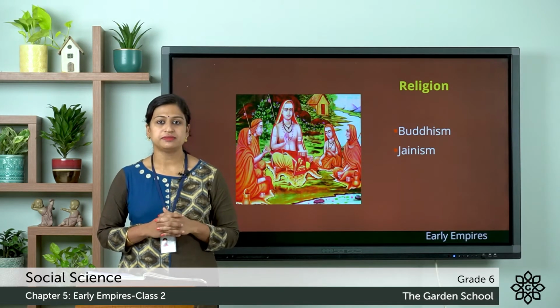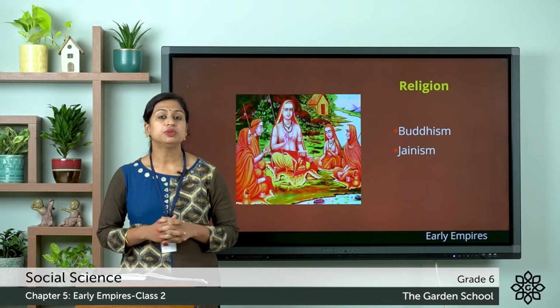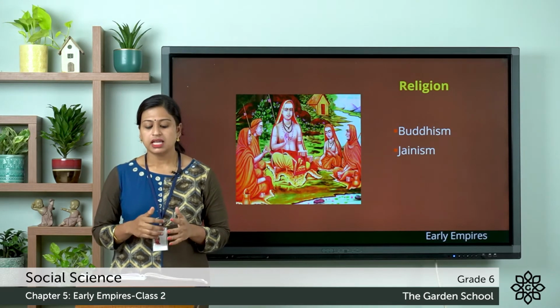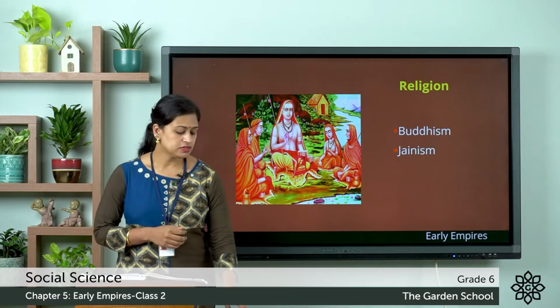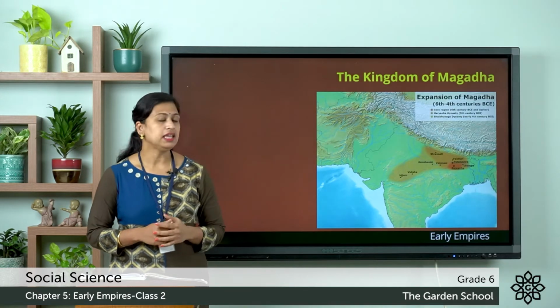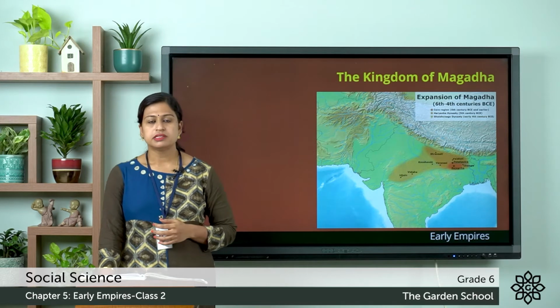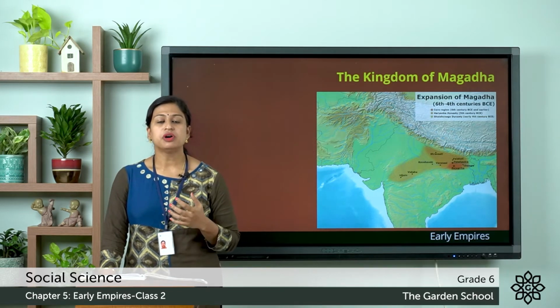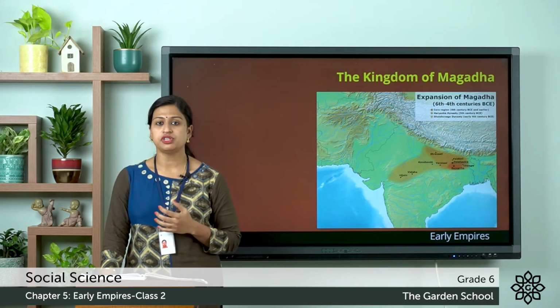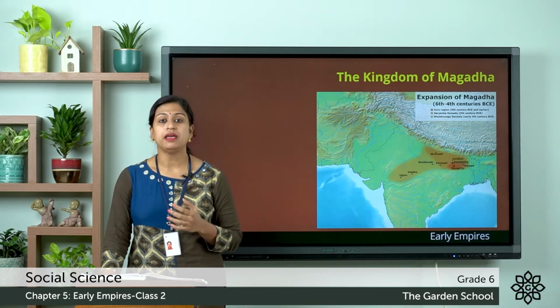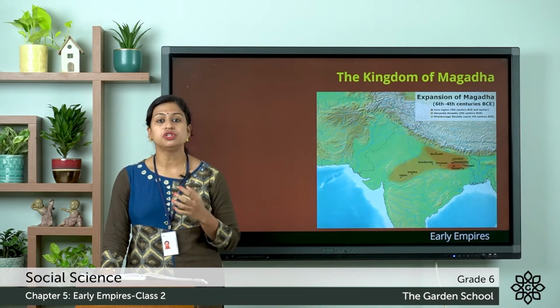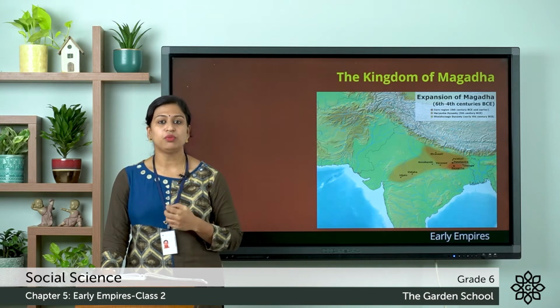Next, we will do the case study of the Kingdom of Magadha and the Republic of Vajji. First we will discuss the Kingdom of Magadha. Magadha emerged as the most important Mahajanapada, and it was located in present day Bihar, and it also enjoyed many natural advantages.